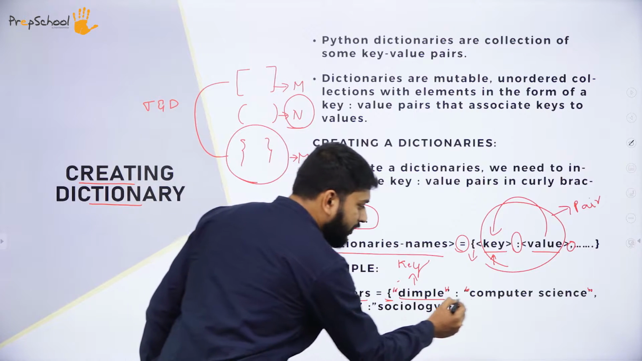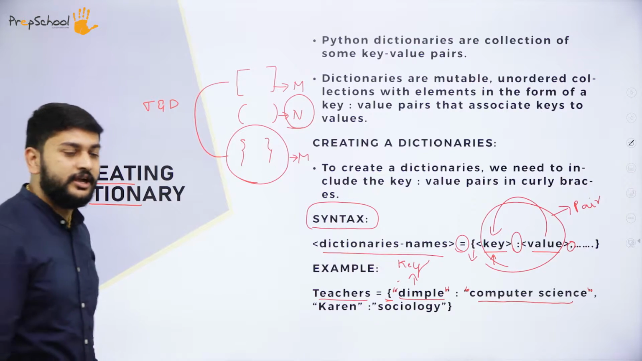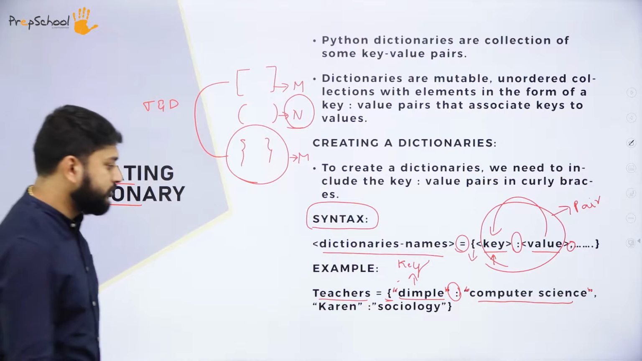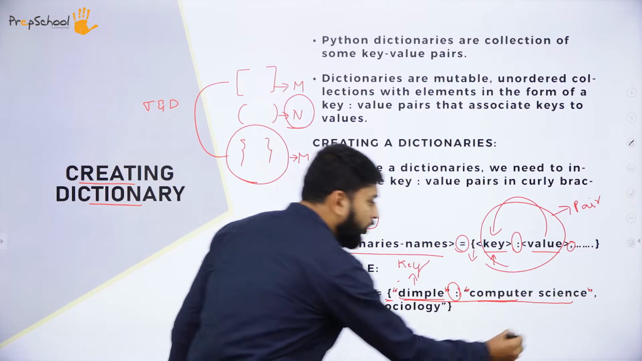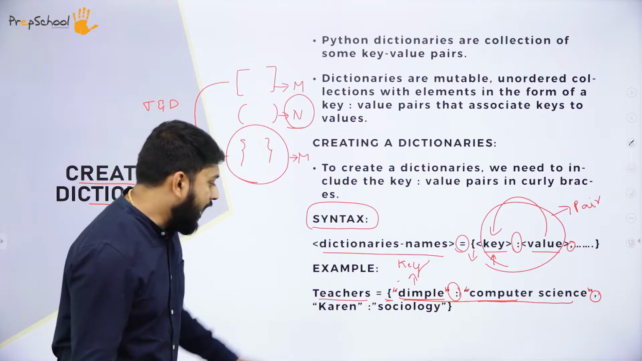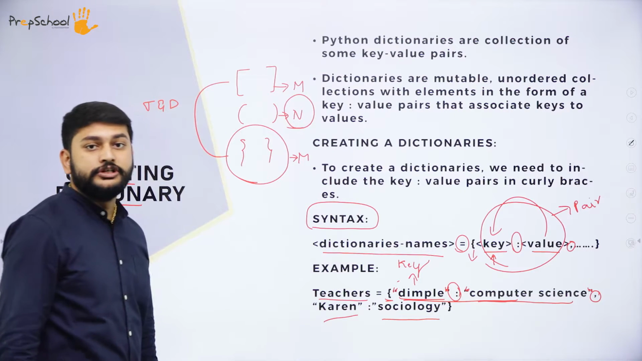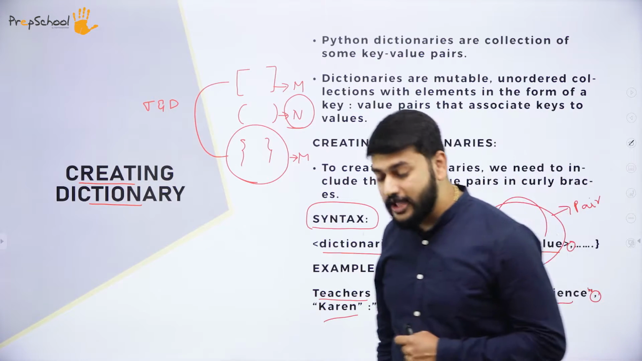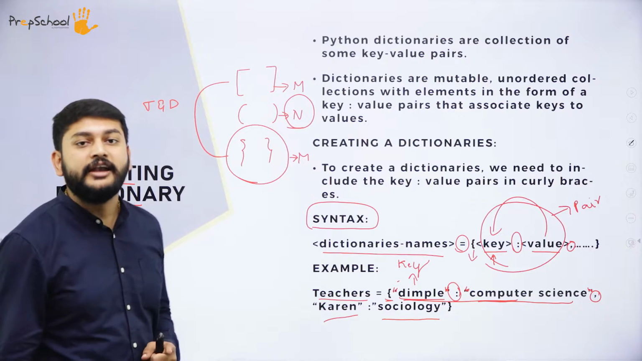So my key is Dimple and the value is computer science. I'm using the colon in between. So this is my one single pair of key and value. Then after that, followed by a comma, I have one more key and one more value. This is what I will call a dictionary. This is how I will be creating the dictionaries, my dear students.